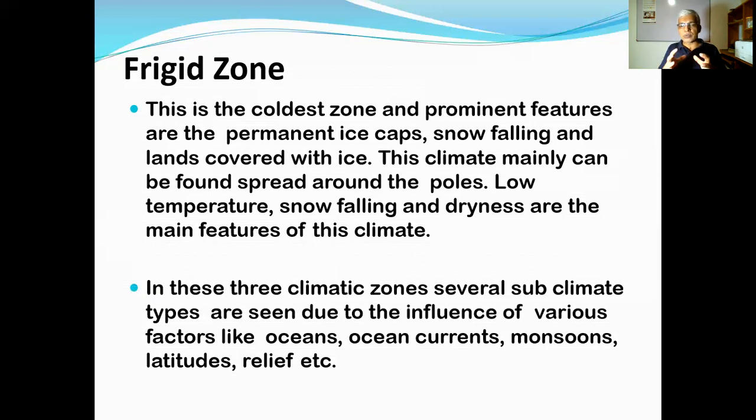In these three climatic zones, several sub-climatic types also can be found, as I mentioned earlier, because later these major climatic regions or types have been divided into sub-varieties, mainly based on different factors. These sub-varieties are also very important to understand because they have special features relevant to them. And these sub-varieties have been created due to relief features, wind pattern, temperature, influence of the oceans, seas, like that.